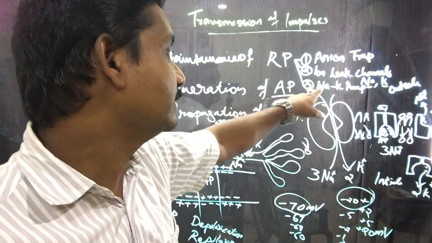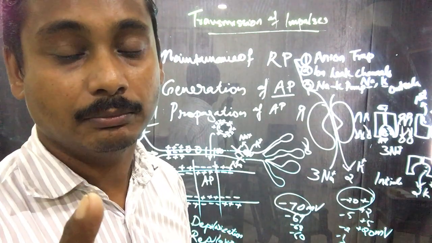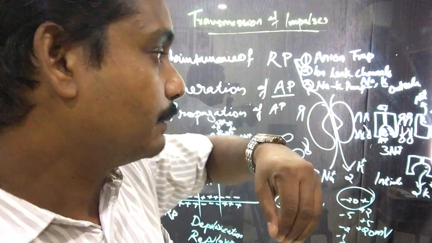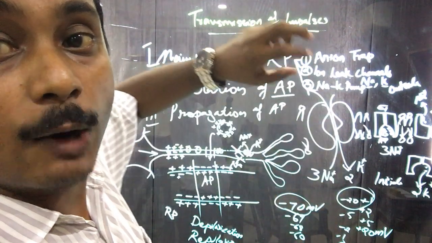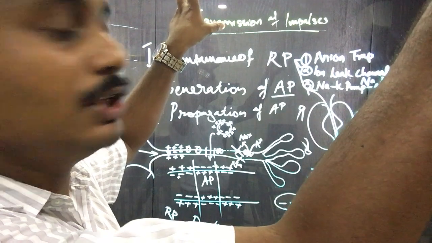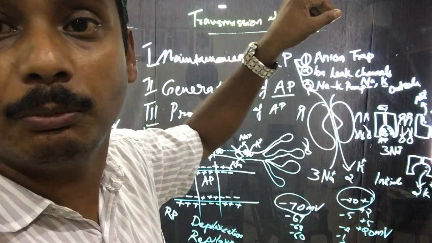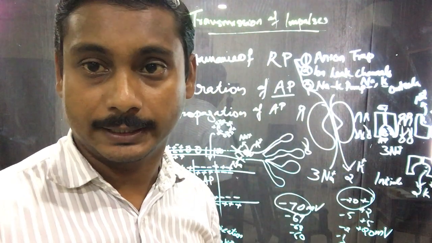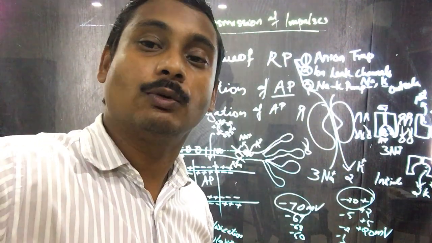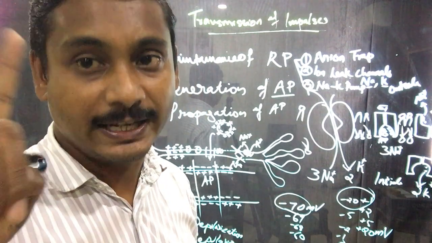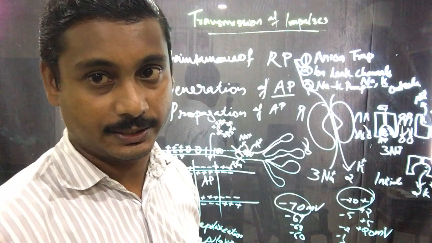Then the third one is the sodium potassium pump. In the sodium potassium pump, 3 sodium ions are pumped outside the axon membrane, and 2 potassium ions are moved inside. 3 positive ions move outside and only 2 come in, so the net charge is 1 positive charge moving outside.